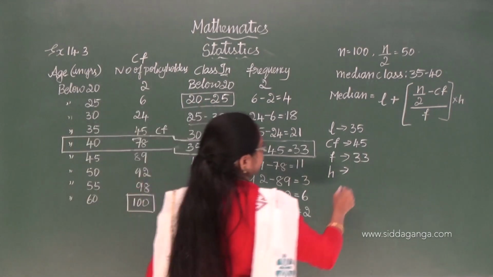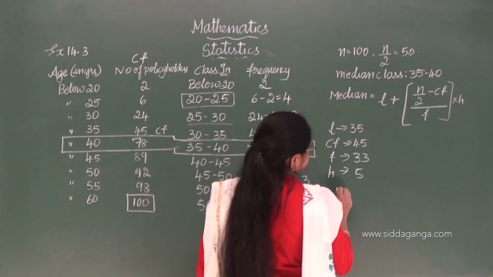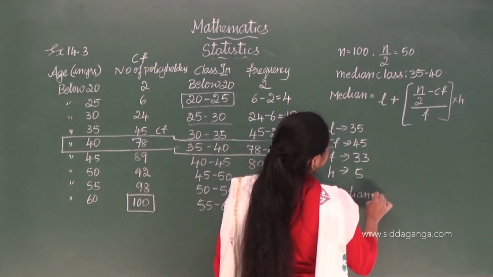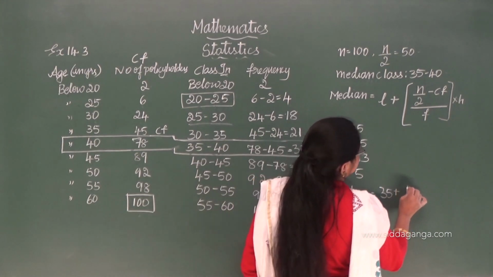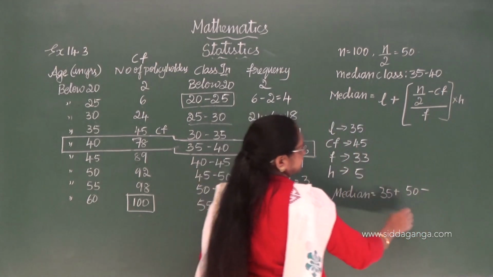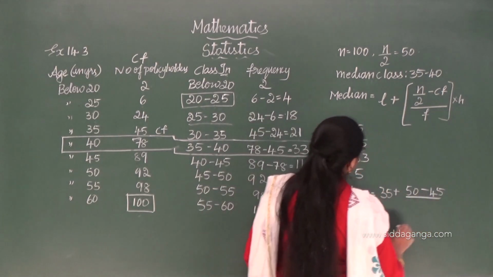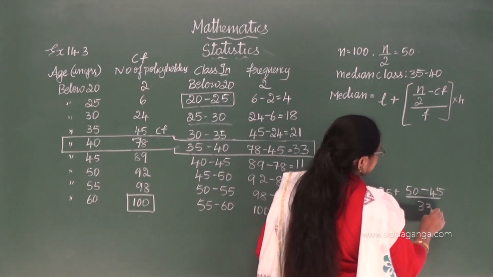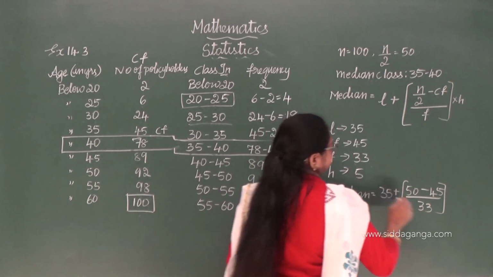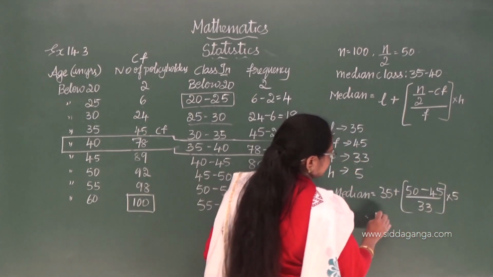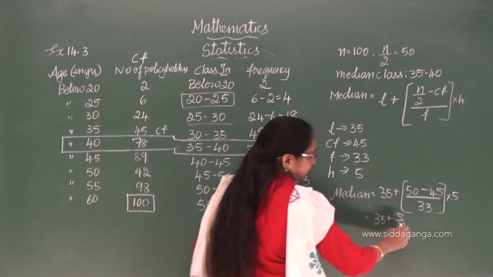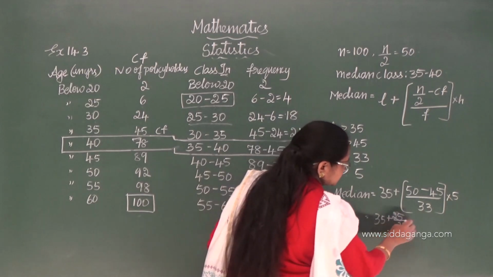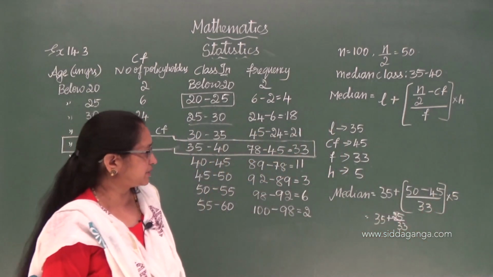Okay, H is 5. Now we substitute. Median is equal to L, that is 35, plus N by 2, that is 50, minus cumulative frequency 45, divided by F, 33, into H, which is 5. So 35 plus 5 by 33 into 5. 5 fives are 25. 25 divided by 33.